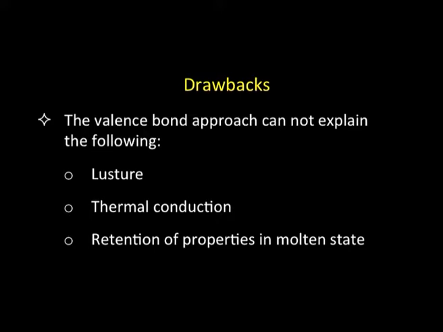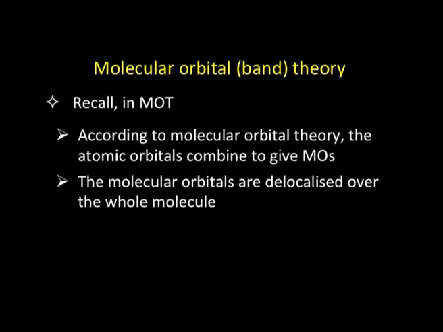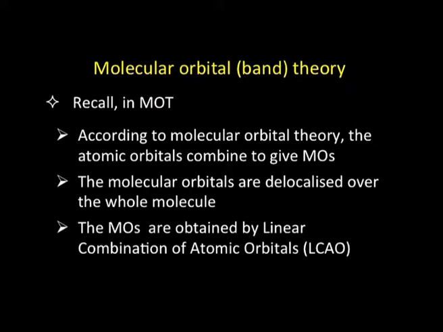So, this brings us to the next approach, the modern approach, the most pertinent approach to bonding in metals, what is called the molecular orbital theory or the band theory. To understand this, let us recall what we learnt earlier. In molecular orbital theory, when two atoms combine, the constituent atomic orbitals combine to give rise to molecular orbitals, and these molecular orbitals are delocalized over the whole molecule. They are obtained by linear combination of atomic orbitals.